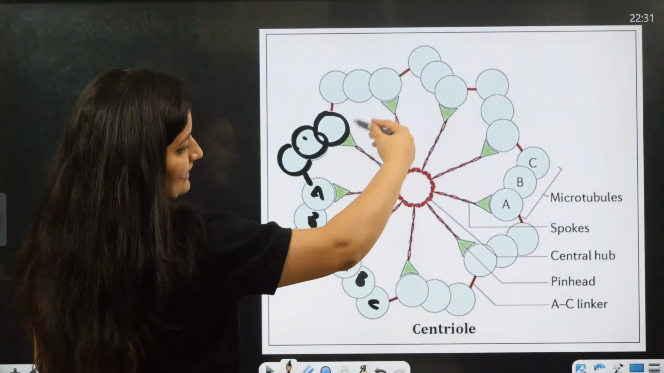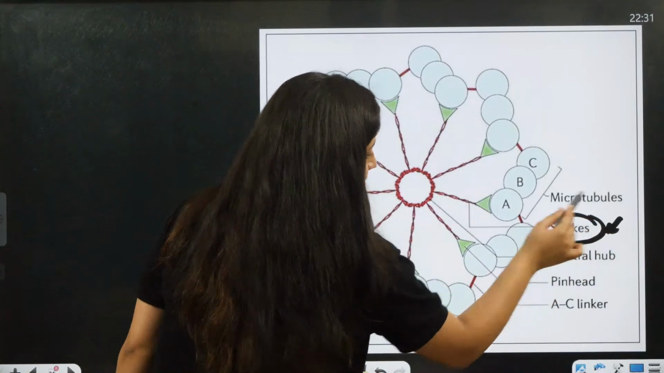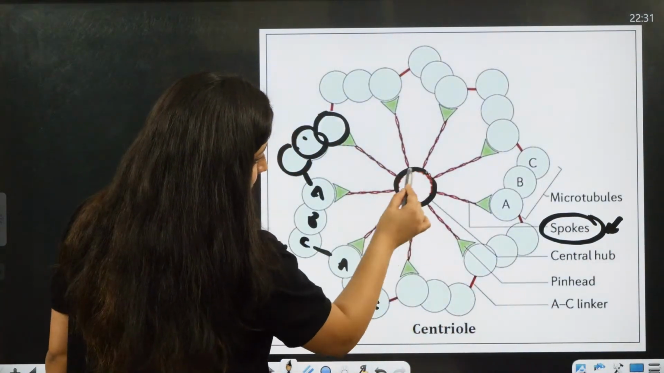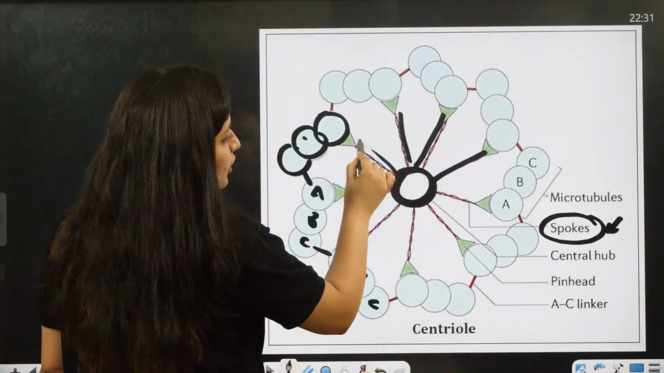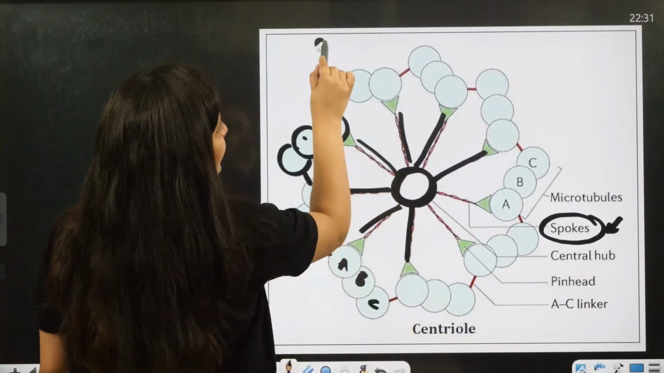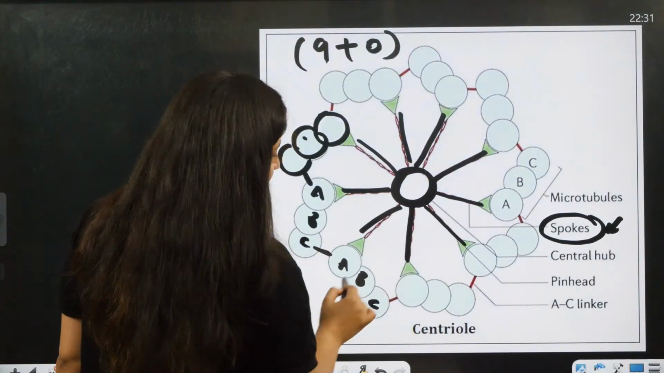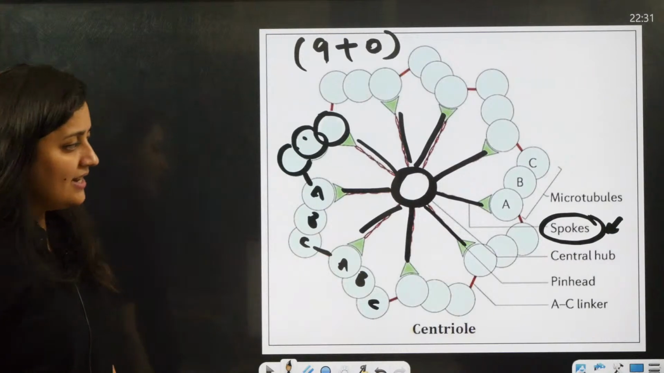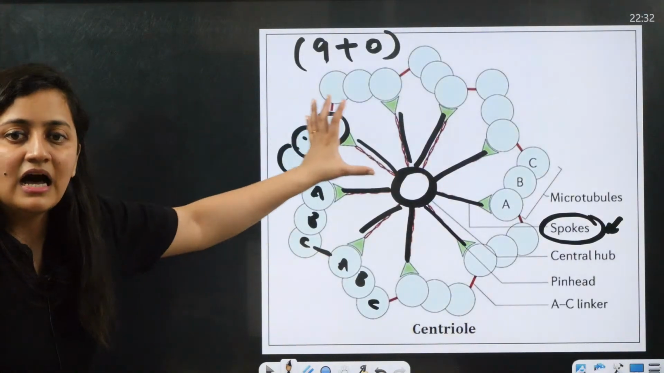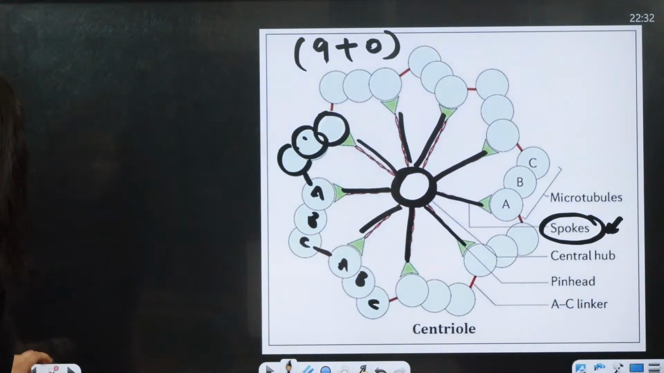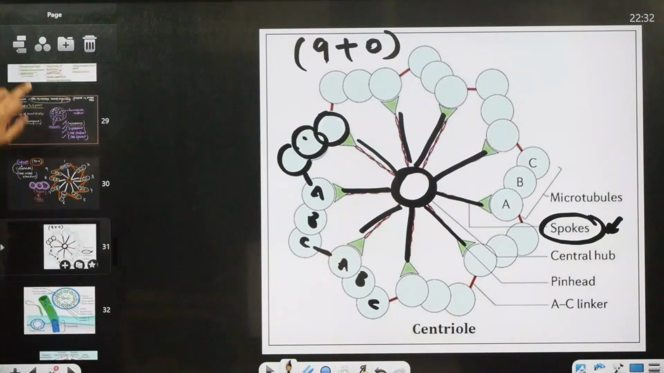And here also in the center, what will you get, bache? You will get these radial spokes. You will get this central hub. So again it is also made up of protein. So in the center you are not getting any microtubule. That's why in the centriole we used to say 9 plus 0 arrangement is there. So it is cartwheel-like. What type of structure is there? It is just like a cartwheel.